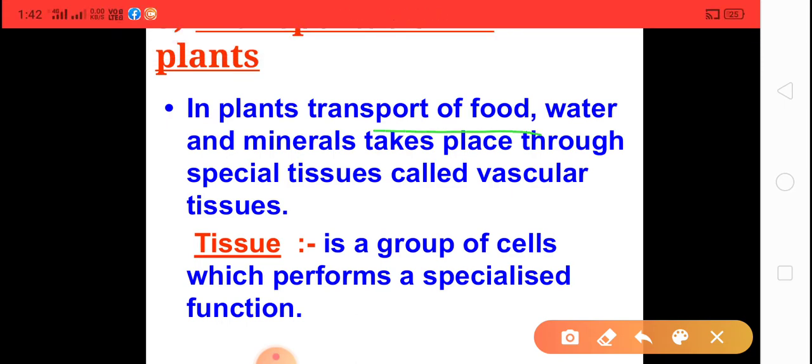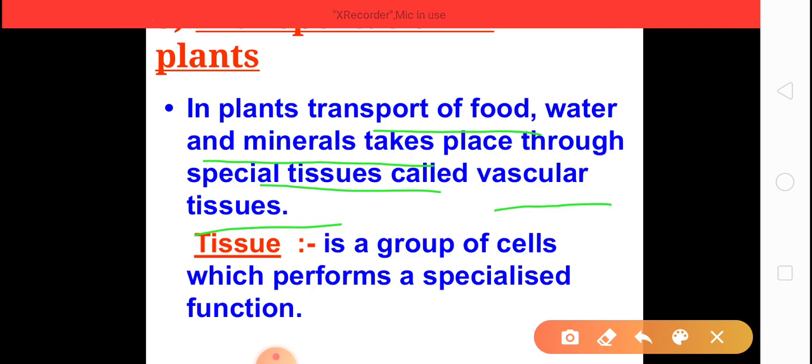Transport of food, water and minerals takes place through special tissues called vascular tissue. Children, if the question comes, what is tissue, you write: tissue is a group of cells which perform a special task. Every living organism, whether plant or animal, starts its life with a single cell. After that, division takes place in the cell and it divides to form tissue.